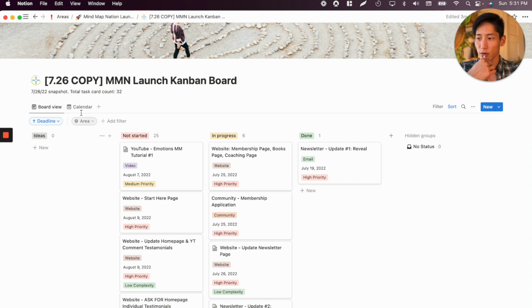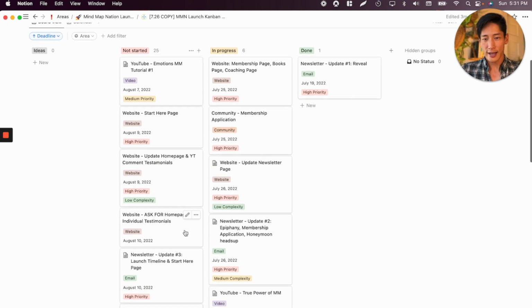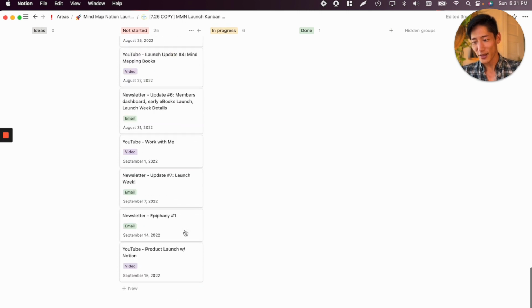Let's see. The other cool thing here I'm going to note is that I actually filtered. You can do a sort. You can do a sort by deadline, which is exactly what I did, right? So this way, you'll see this kind of like descending cascade of different things that I need to do by the time that everything launches.